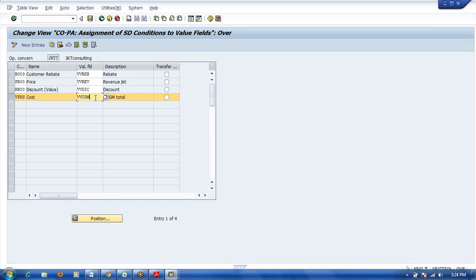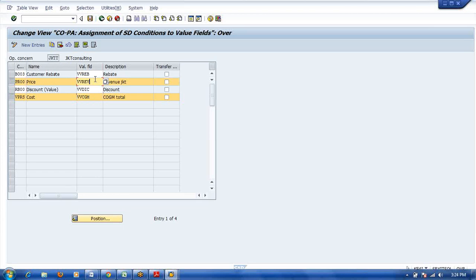It's the integration value field. That's the linkage between VPRS and the value field. It means cost of final goods with COPA here. This is the revenue condition type, the standard condition type. For this we need to assign one value field.